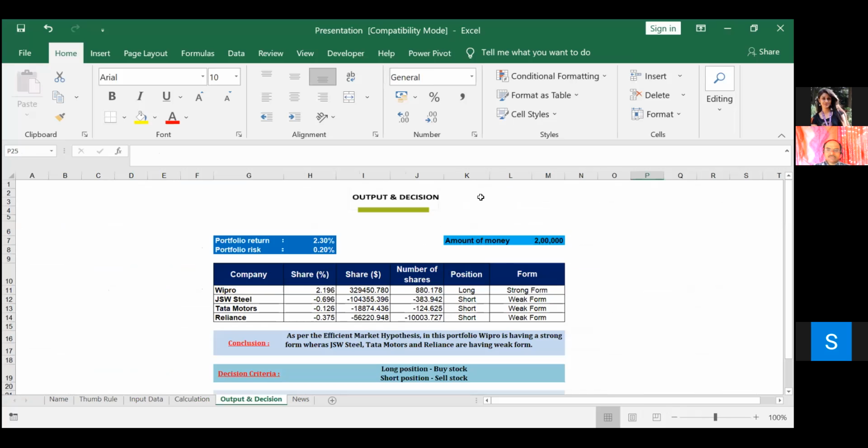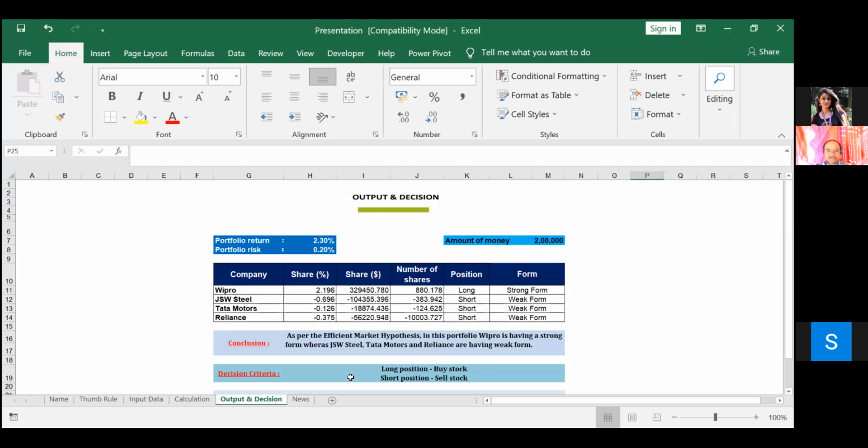So moving on to the decision part, the portfolio return is 2.3% and the portfolio risk is 0.20%. The amount of money that is intended to be invested is 2 lakhs. The conclusion is, as per the efficient market hypothesis, Wipro is having a long position, which means a strong firm. And JSW Steel, Tata Motors and Reliance are showing a short position, which means that they are weak form.